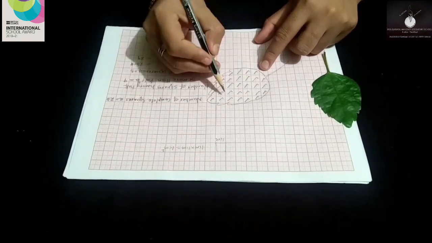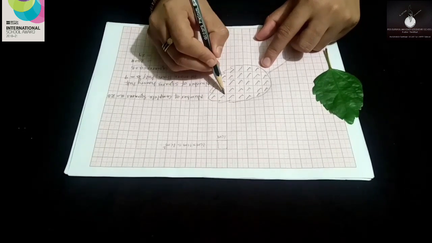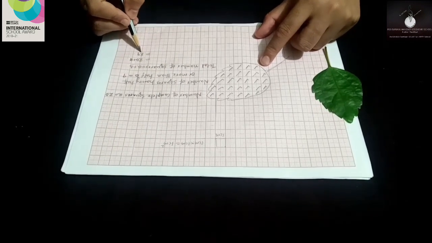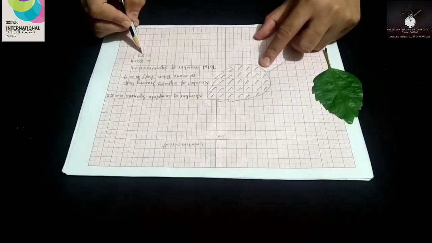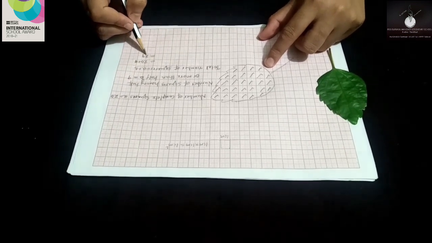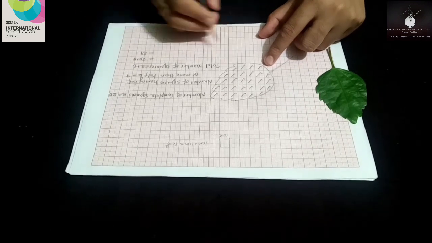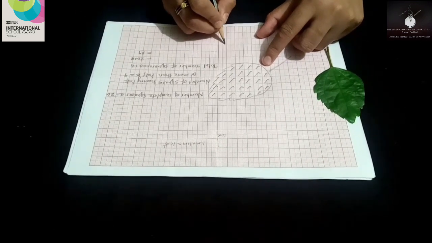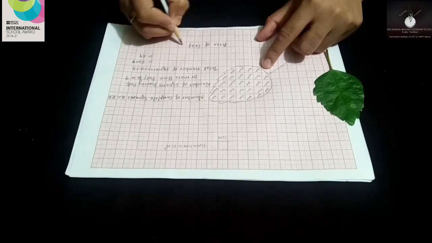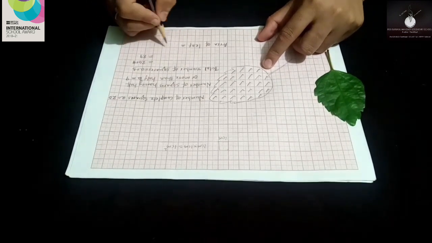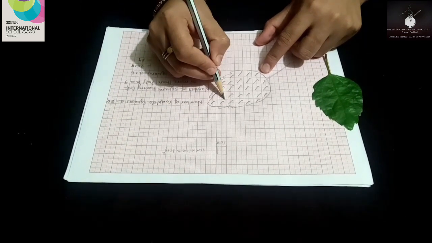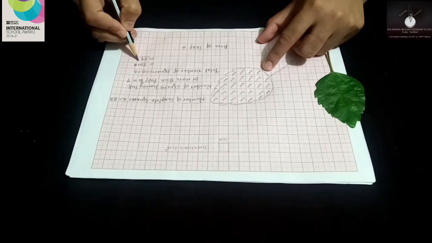Now, the area of a square is 1 centimeter square, and here we have 29 such squares. So what about its area? 29 into 1 centimeter square. Let me repeat: a square has an area of 1 centimeter square, and here we have 29 such squares.